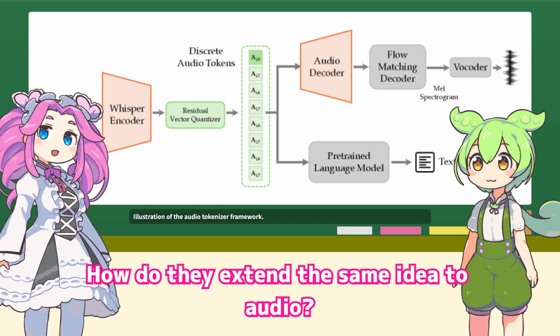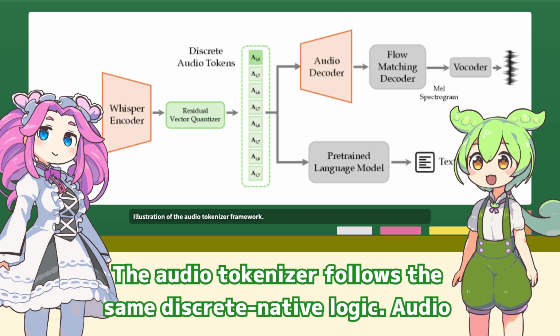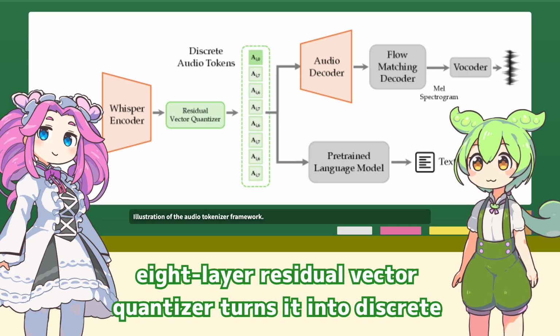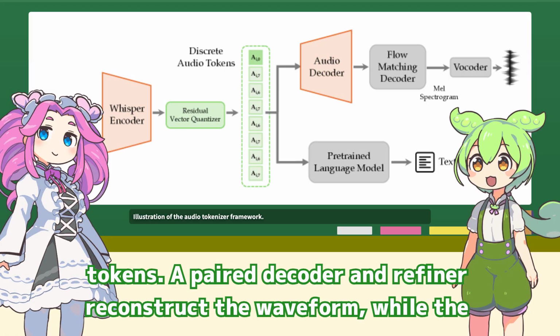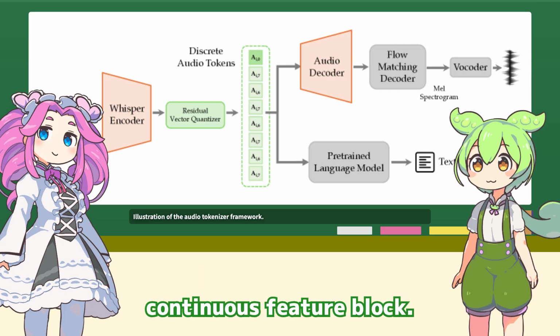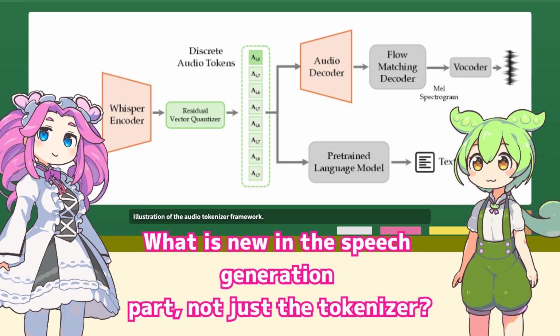How do they extend the same idea to audio? The audio tokenizer follows the same discrete native logic. Audio goes through a Whisper encoder, gets downsampled, and then an 8-layer residual vector quantizer turns it into discrete tokens. A paired decoder and refiner reconstruct the waveform, while the language model sees audio as tokens rather than as an external continuous feature block.